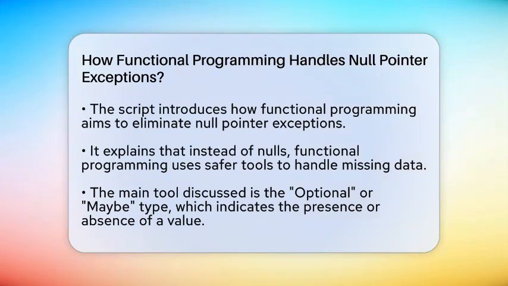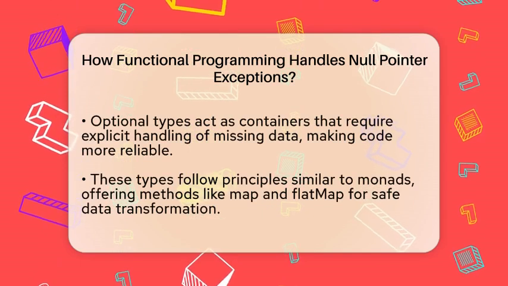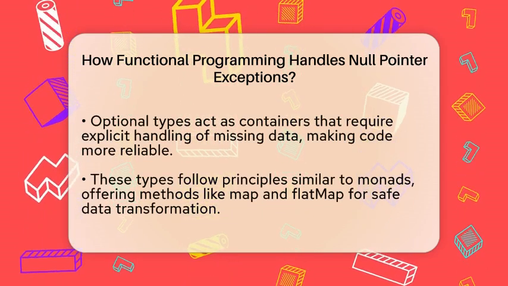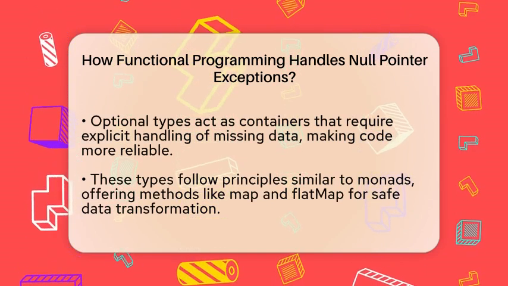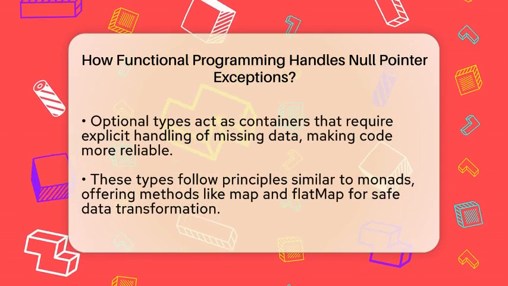This approach makes code more reliable and easier to read. One of the main tools is called an optional type or maybe type. Think of it as a container that either holds a value or indicates that no value exists. This makes it clear when data might be missing, so programmers are forced to handle that case. For example, if a function returns an optional, you have to check if it has a value before using it. This prevents errors that happen when trying to access data that isn't there.